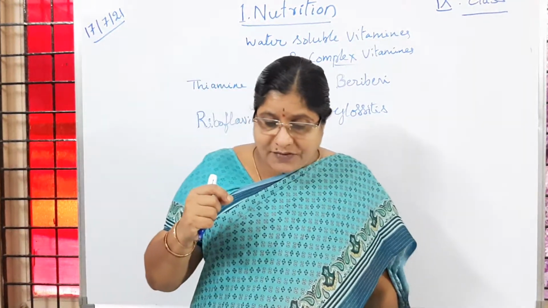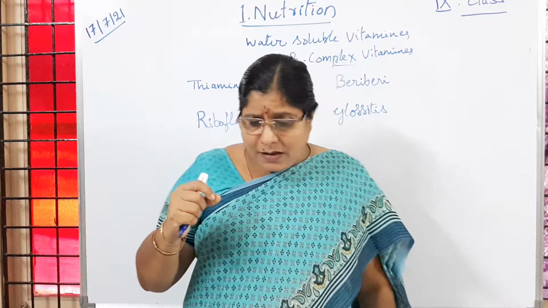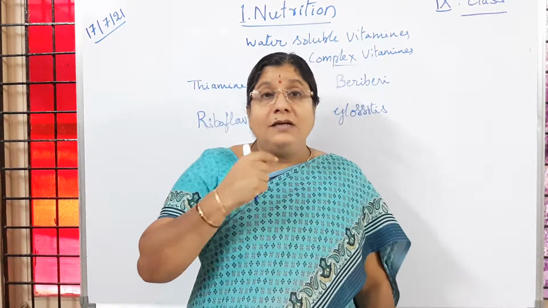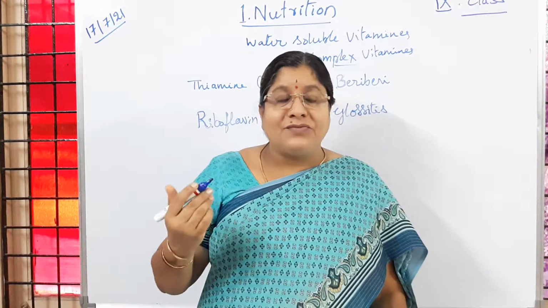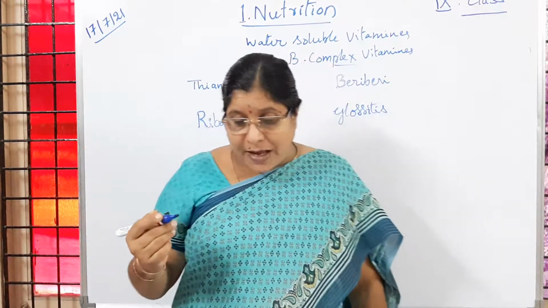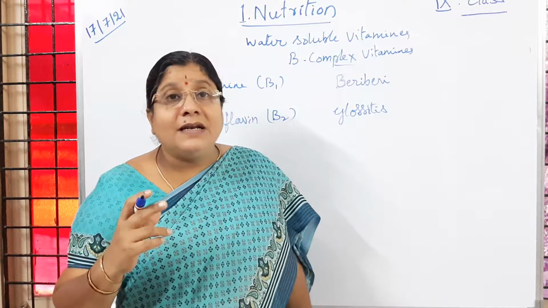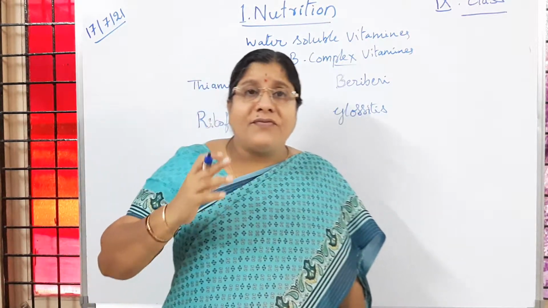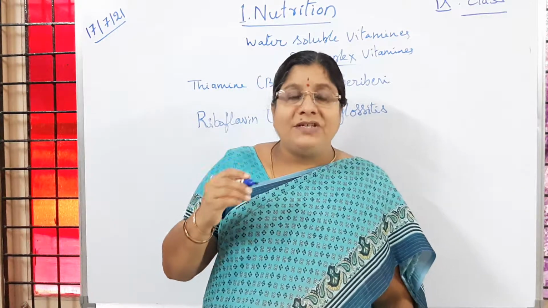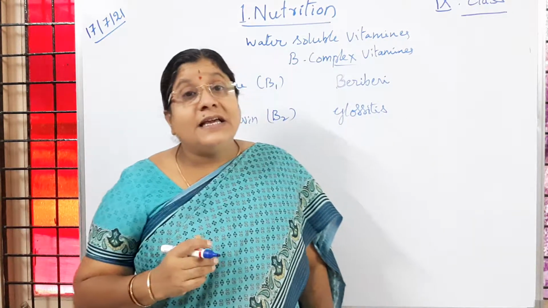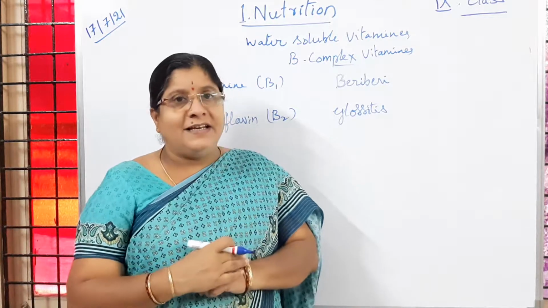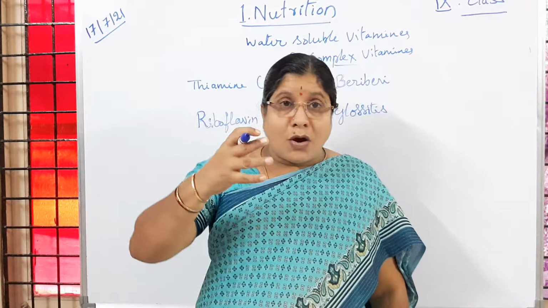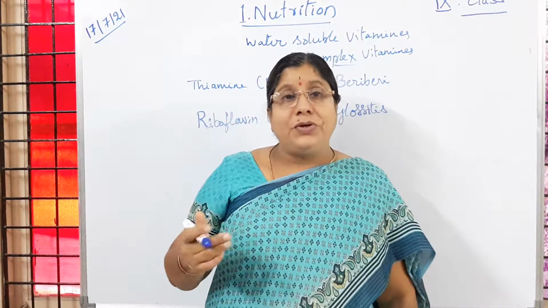Then loss of red blood cells, and a red and sore throat. Sore throat, like when we say the throat is scratchy. That is also going to happen, and people are not able to see the light, meaning they feel fear of light, which we call photophobia. Then scaly skin, the skin becomes scaly, just like snake skin, where we observe scales.